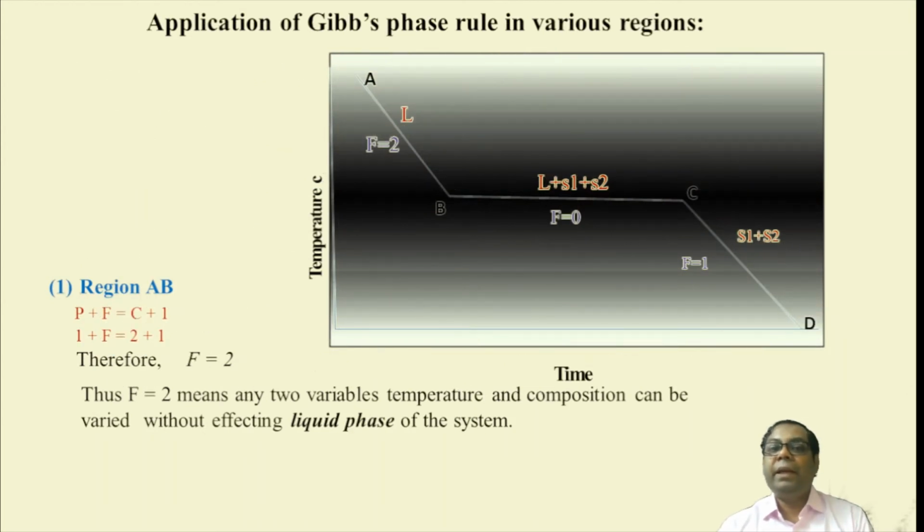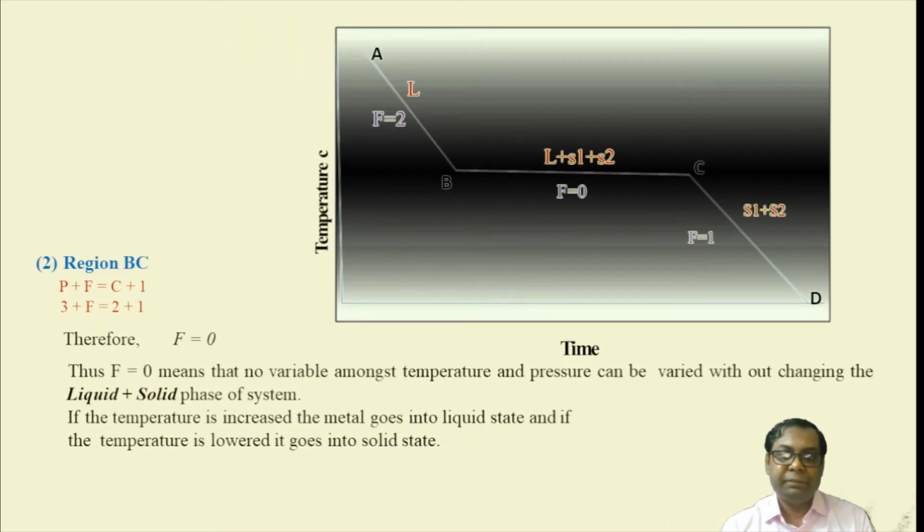Now the application of Gibbs phase rule in various regions. For this particular state, from region A to B, we are getting P plus F equal to C plus 1. So P equal to 1 over here and C equal to 2. What does it mean? It means that F equal to 2 from the equation, that there are two variables, temperature and composition, that can be varied without affecting the liquid phase of the system.